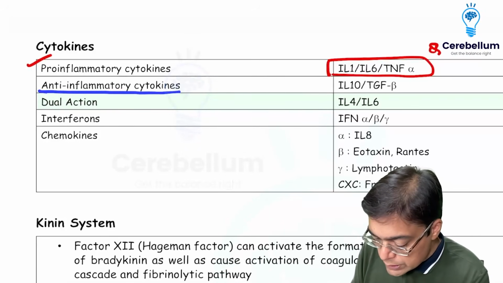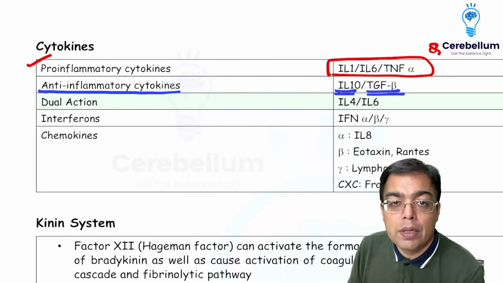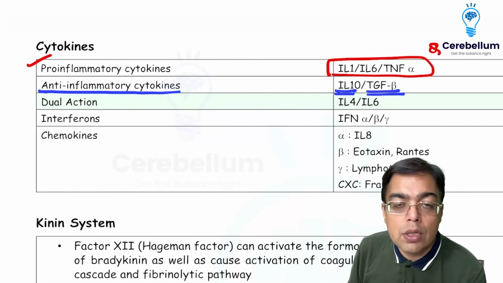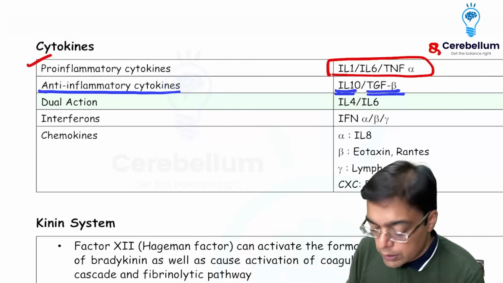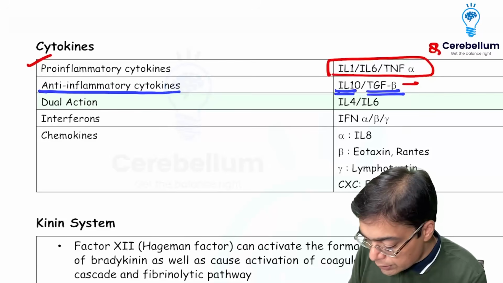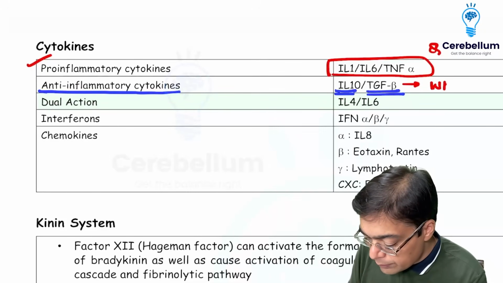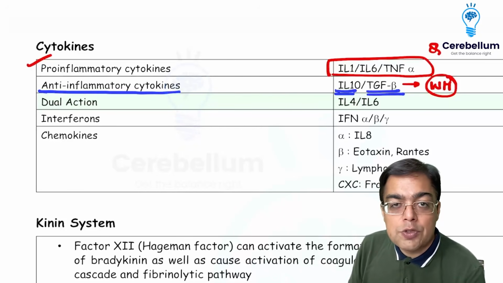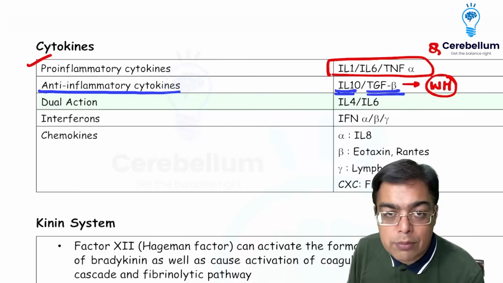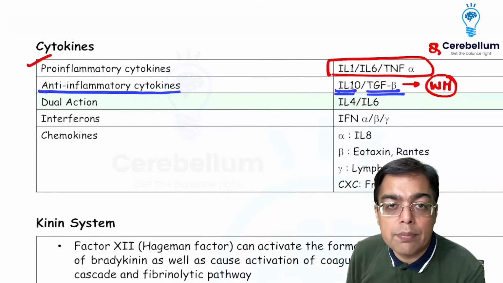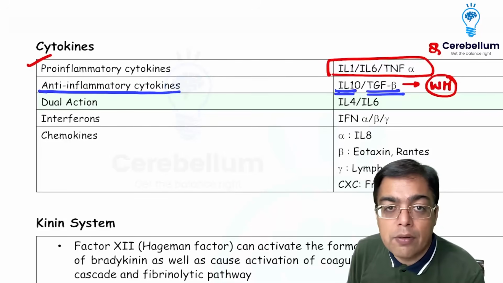Anti-inflammatory action of cytokines can also be seen, very classically with interleukin 10 and TGF beta. Interleukin 10 was asked as an FMG question, and TGF beta was asked as an INI-CET November 23 exam question. That's what you need to remember. They have anti-inflammatory action. TGF beta and interleukin 10 also play a very important role at the time of wound healing. So after an injury, when you want scar formation to take place, you obviously would like to reduce inflammation. That's the time interleukin 10 acts, and more importantly, for fibrogenesis, you require TGF beta. That plays a very critical role.